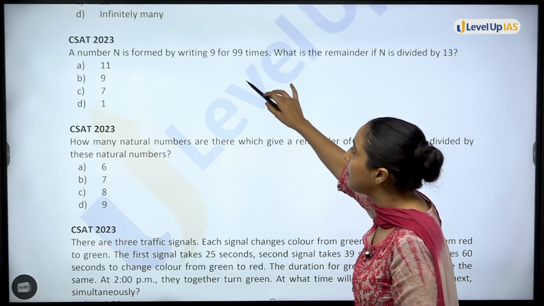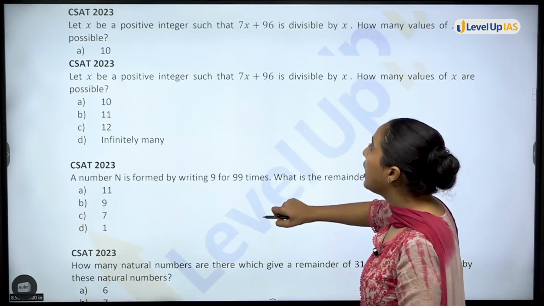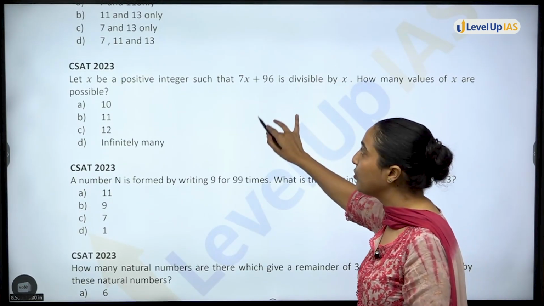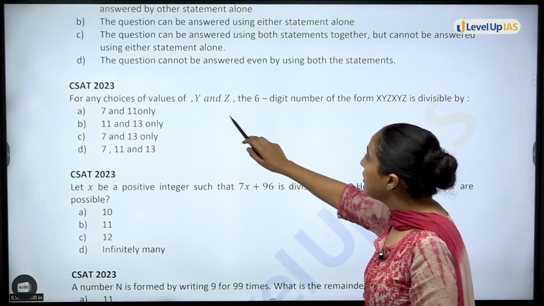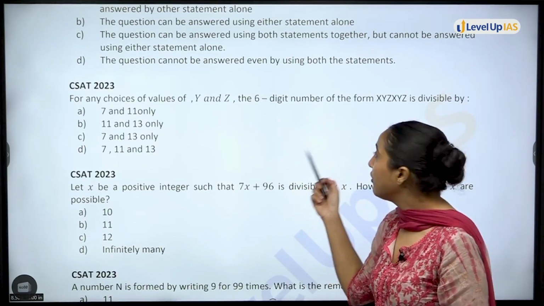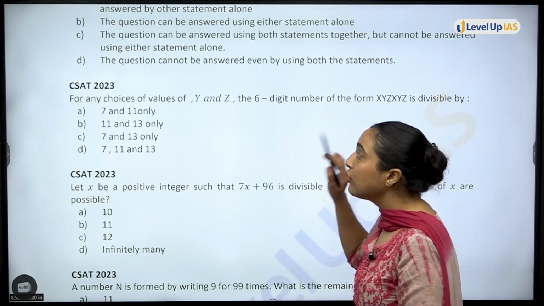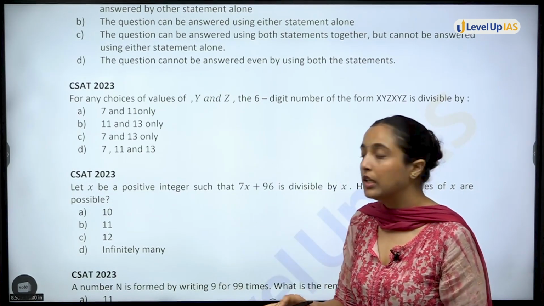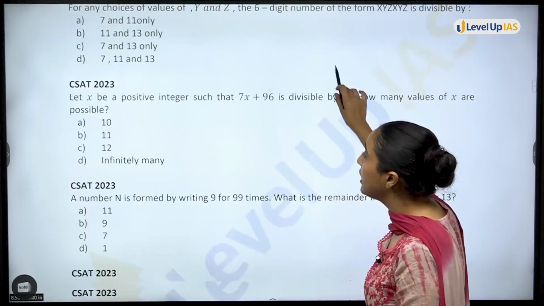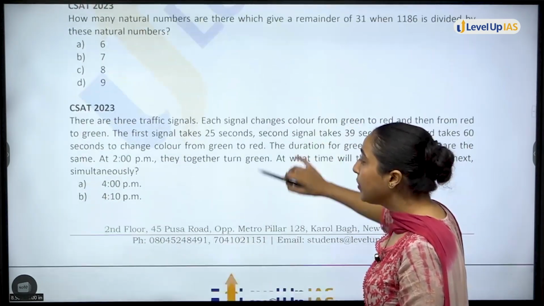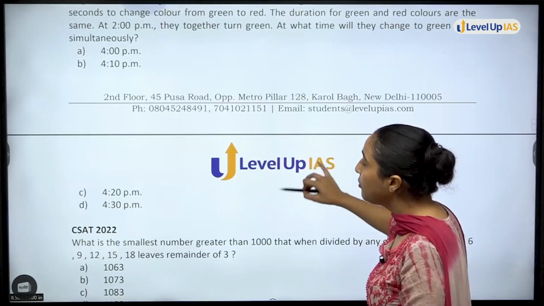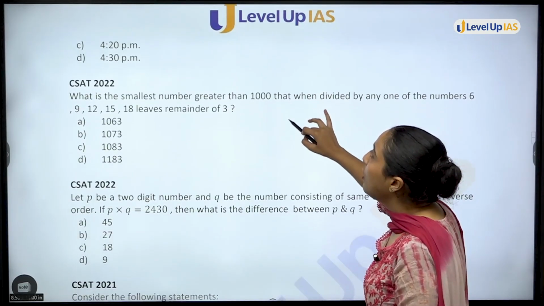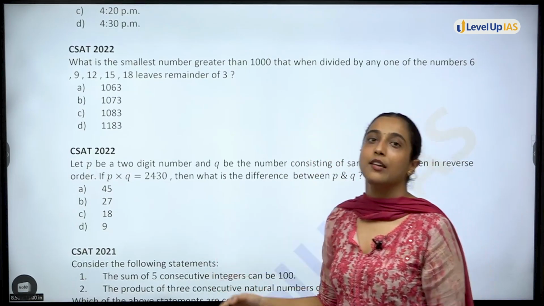This was a new concept in which we learned two things, right? And then X is a possibility. Factors of 96. Again an old concept. Finding factors. Okay. This one also. Divisibility of 11 was used. 1001. So many concepts are being repeated from 2024 and 2023 only. In 2 years only, you can see that although questions are completely different, the basic concept behind it is the same. That is why we say do the analysis of the question paper. This is how you analyze the paper.